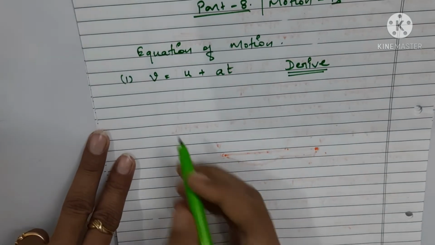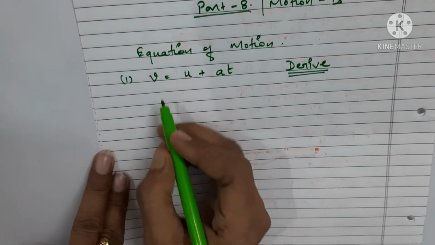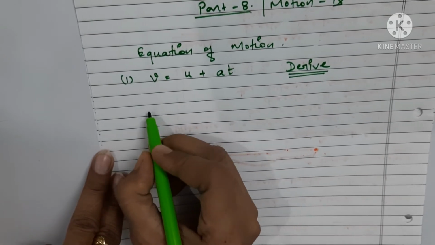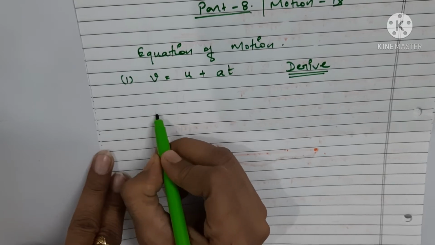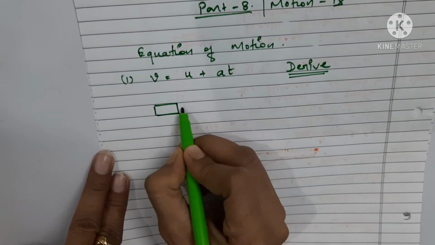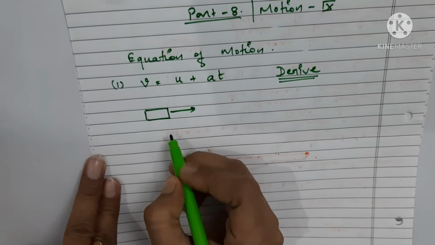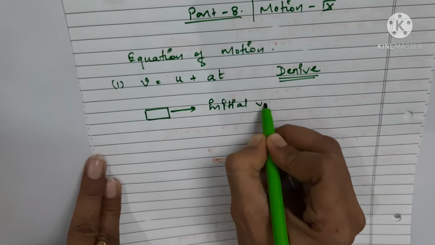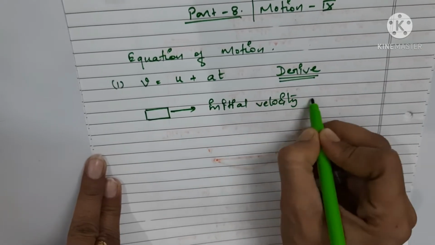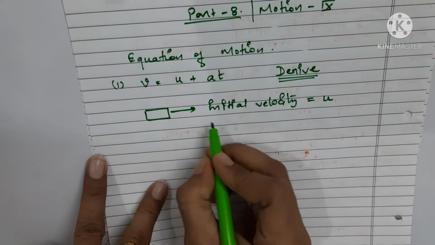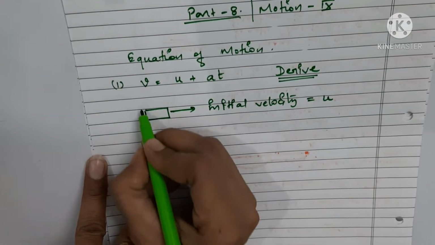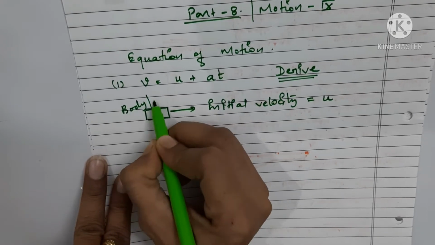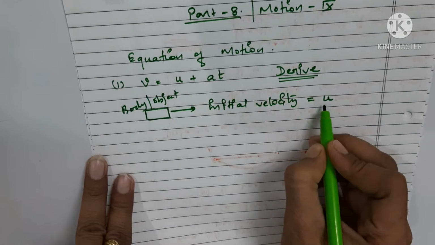For this we are going to consider a moving body. Say you are having a body like this, and we are going to consider its initial velocity. We'll consider that it has an initial velocity u. This is an object or a body, and it is having an initial velocity of u.